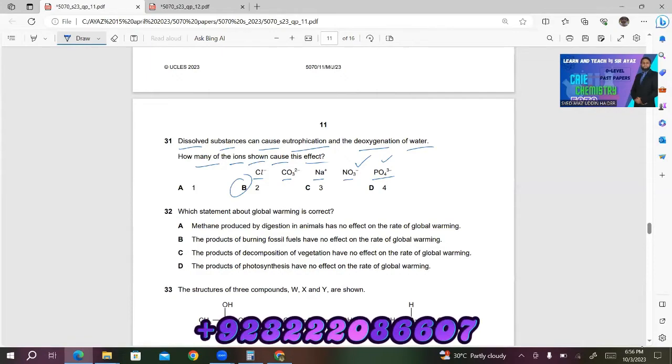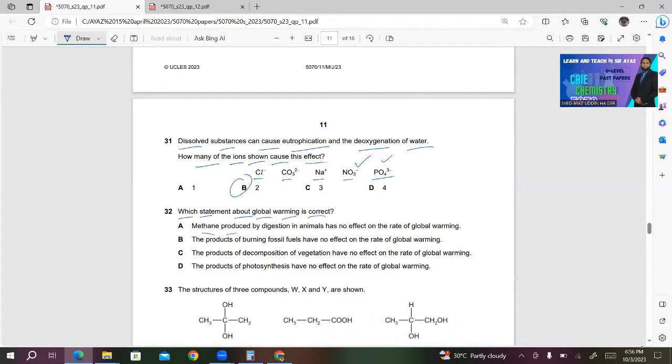32. Which statement about global warming is correct? A, methane produced by digesting animals has no effect on the rate of global warming. This is wrong because methane is responsible for global warming as it absorbs heat and radiates it in the atmosphere. B, the products of burning fossil fuels have no effect on the rate of global warming. This is also wrong because whenever we burn fossil fuels, we get carbon dioxide.